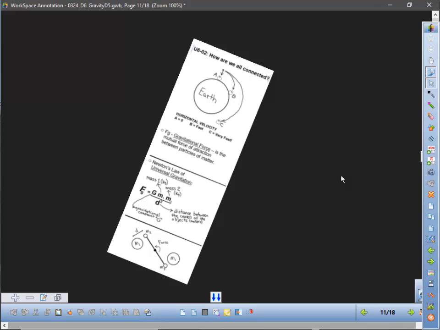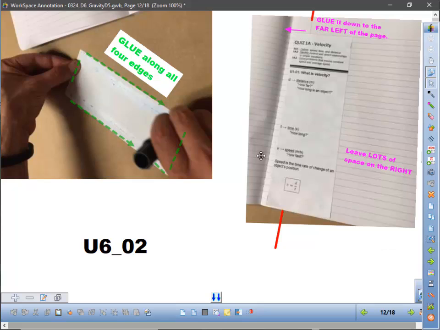All right, your assignment today is actually pretty easy. I need you to get this note strip, Unit 6.2. It has that picture that we just showed you, and glue it into your notebook on your next blank page. I bet this is on page 43 probably, but glue it into your next blank page.